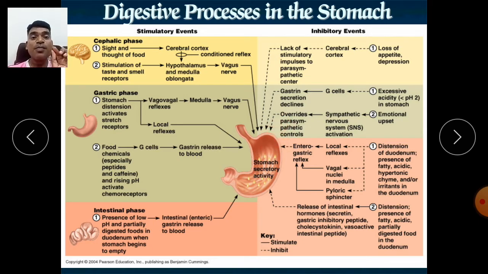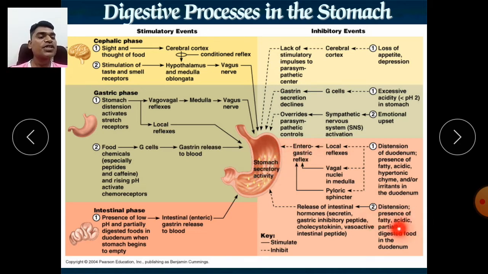As we know, the parasympathetic nervous system, that means acetylcholine, is responsible for secretion of HCl, and here it is vice versa. The sympathetic nervous system means noradrenaline is responsible for decrease of HCl. And here, distension of the duodenum, presence of fatty, acidic, hypertonic chyme, and instant duodenal stimulation. So it is also for local, vagal and pyloric sphincter. So it is responsible for decreased secretion of HCl.